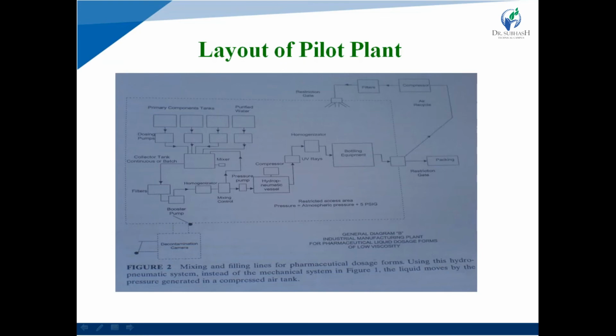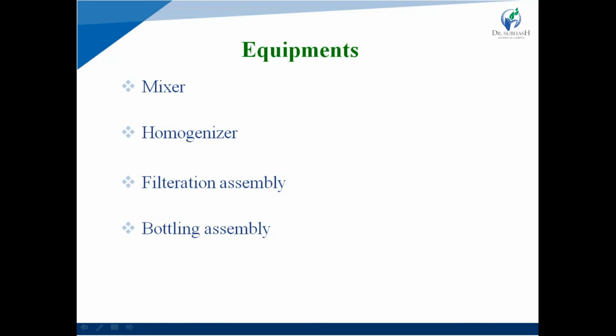That is the mixing and filling line for pharmaceutical dosage form using this hydropneumatic system instead of a mechanical system. So the liquid moves by the pressure generated in the compressed air tank. That is the layout of the pilot plant study. Next one is which type of equipment is used.